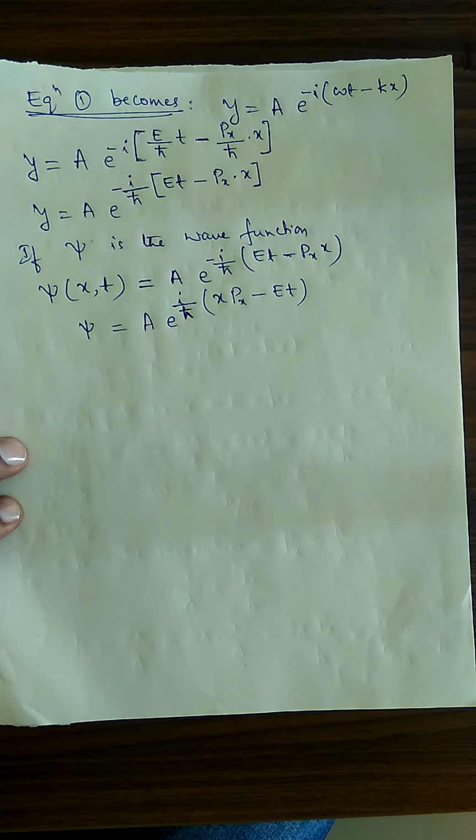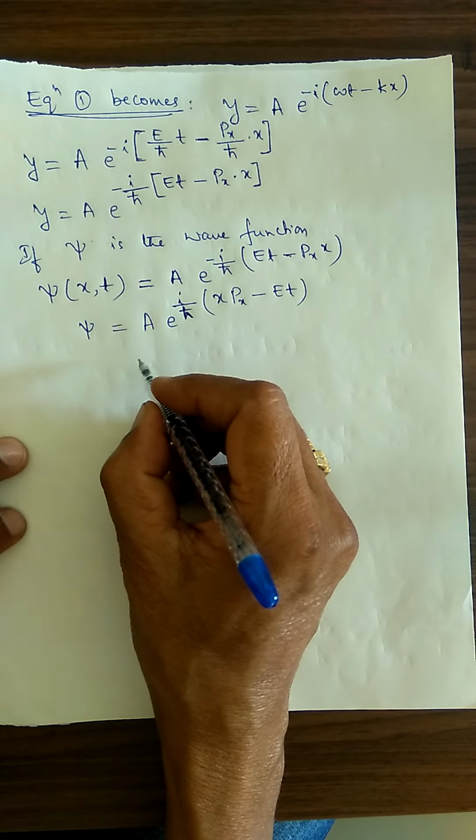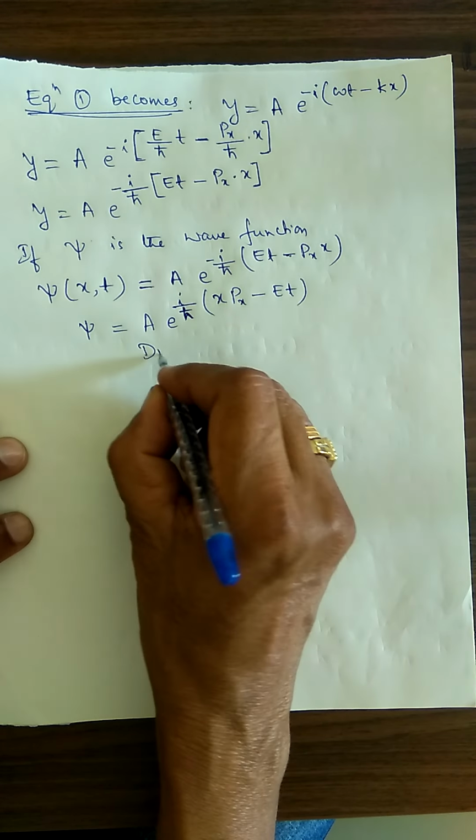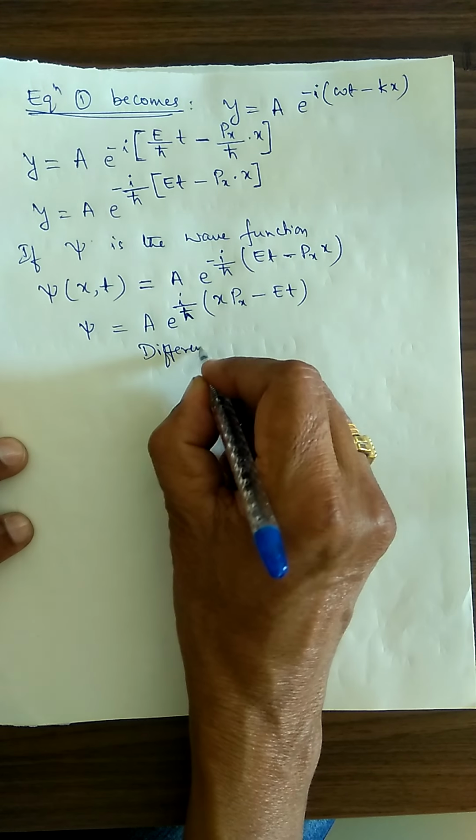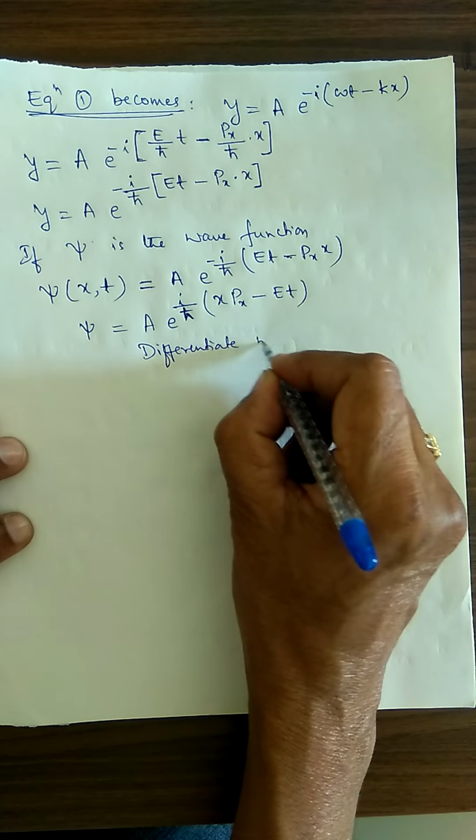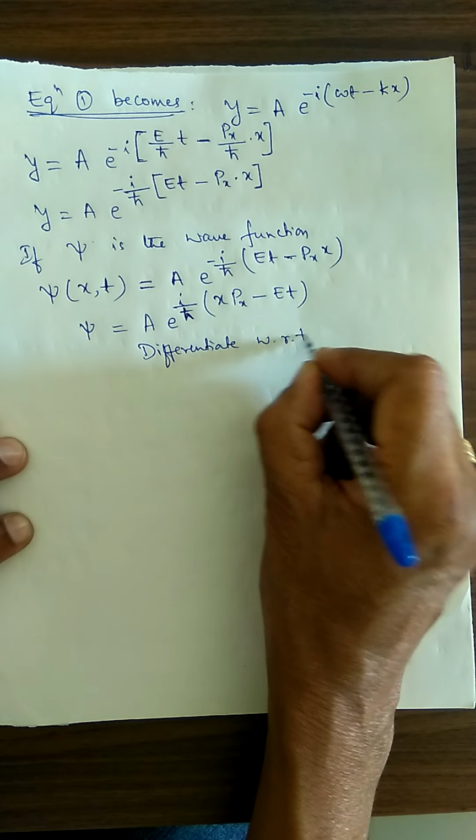Now I am going to differentiate with respect to time.